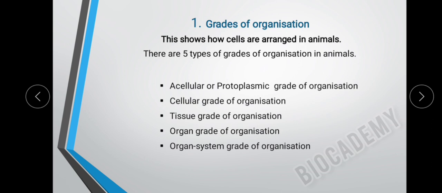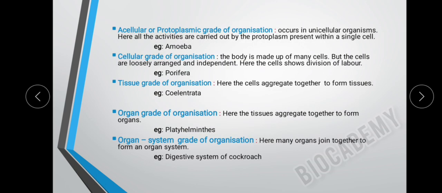There are five types of grades of organization in animals. They are acellular or protoplasmic grade of organization, cellular grade of organization, tissue grade of organization, organ grade of organization, and organ system grade of organization. First, acellular or protoplasmic grade of organization.